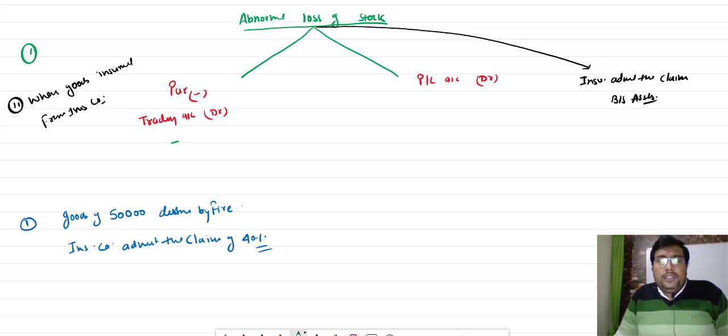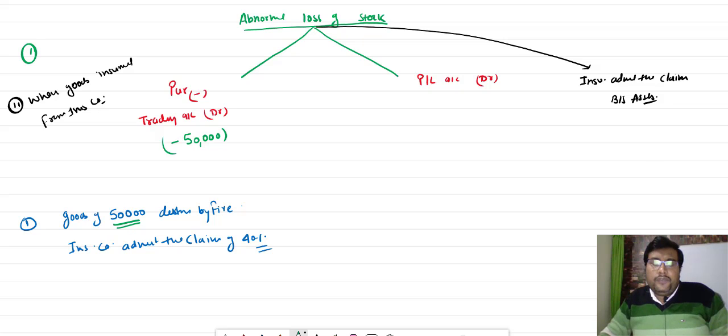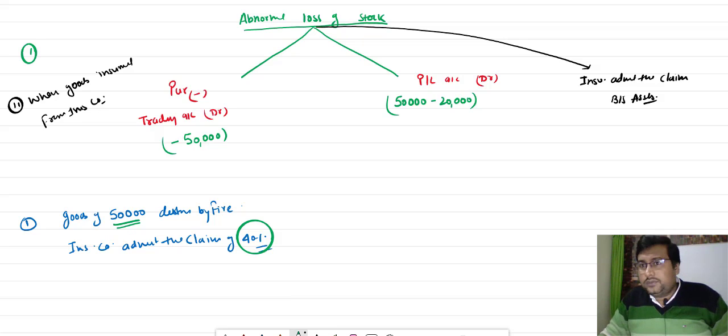From the purchase, we will minus the 50,000 because the total goods destroyed is 50,000. And how much loss do we have? Out of 50,000, the insurance company is giving 40%. It means 40% of 50,000 is 20,000. So how much amount is not received? It is 50,000 minus 20,000. The total loss we cannot recover from the insurance company is 30,000.